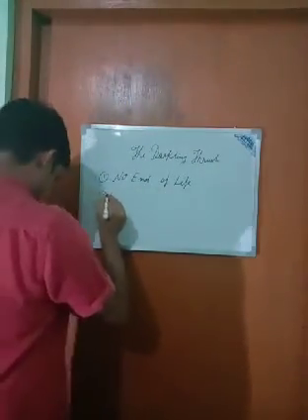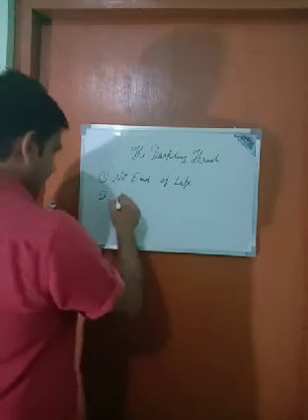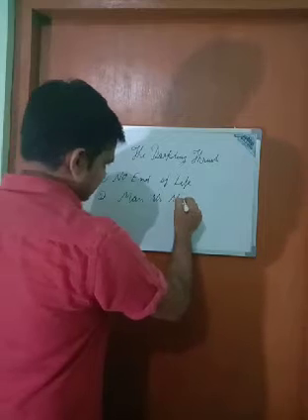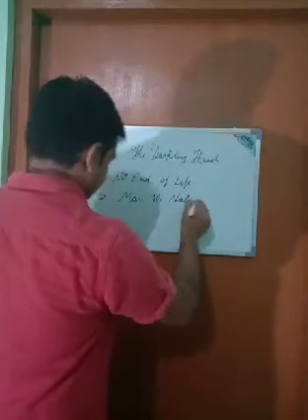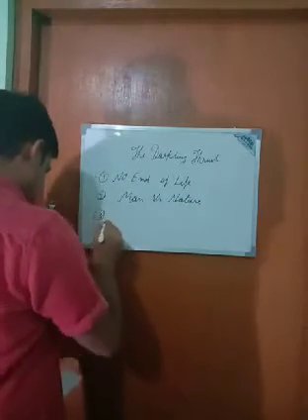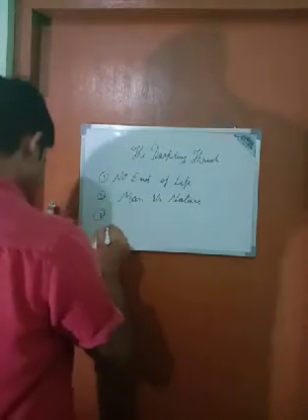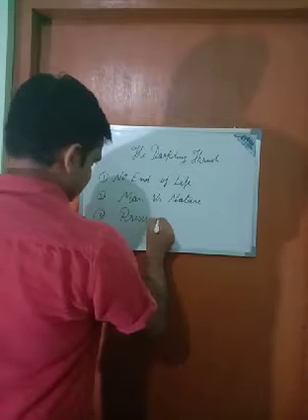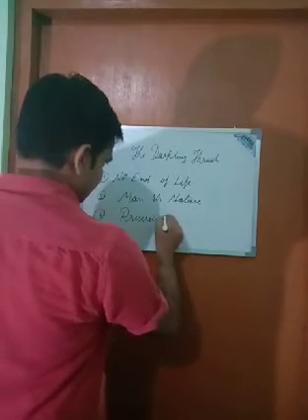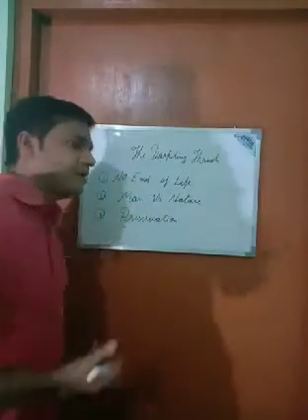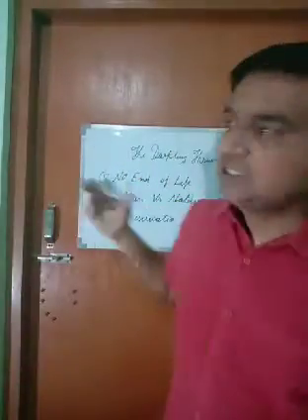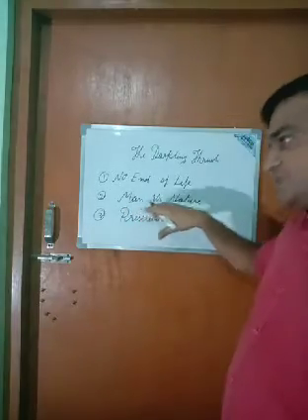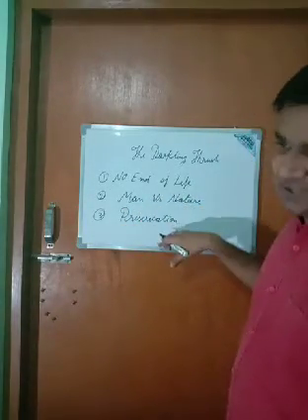Then we have the second one, man versus nature. Then we have the third one, preservation. This poem is dealing with three themes. One is no end of life, then man versus nature, and then preservation.